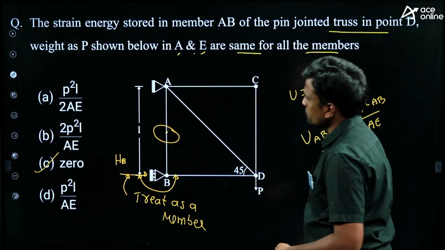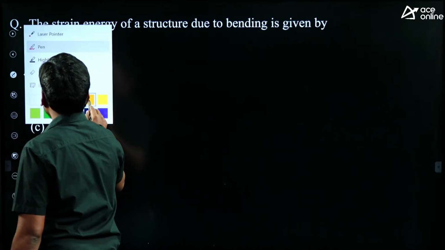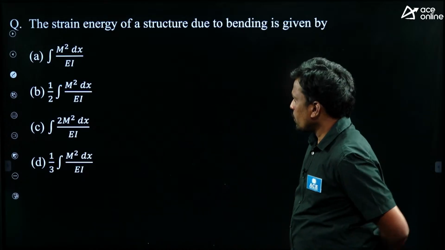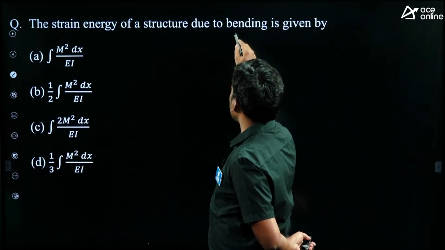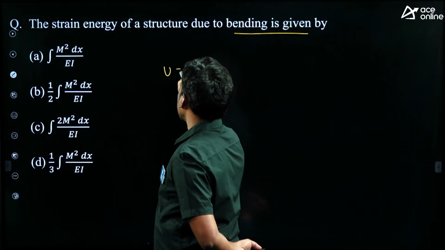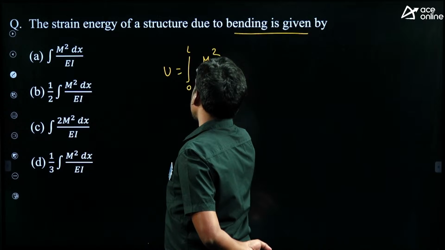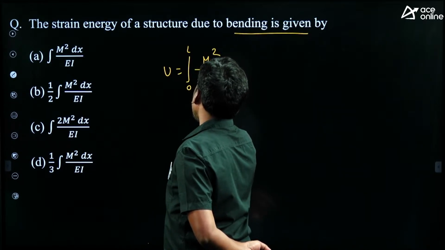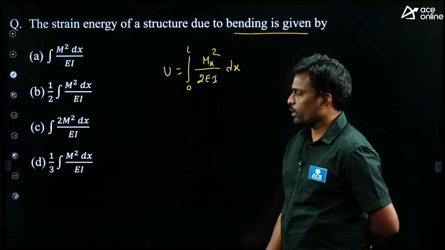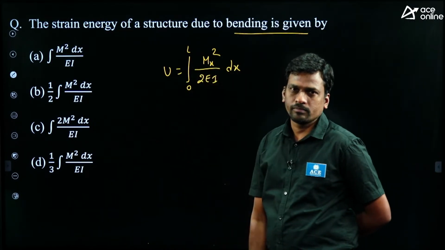Next. What is the formula for strain energy due to bending or flexure? The strain energy of a structure due to bending is the integration from 0 to L of Mx square by 2EI dx. This is the formula, where Mx is nothing but the bending moment at a section.